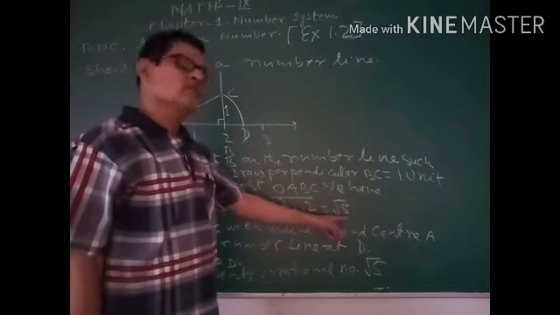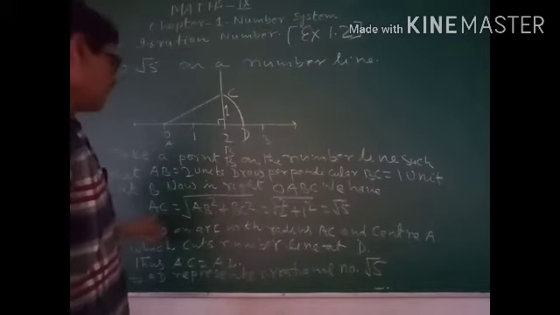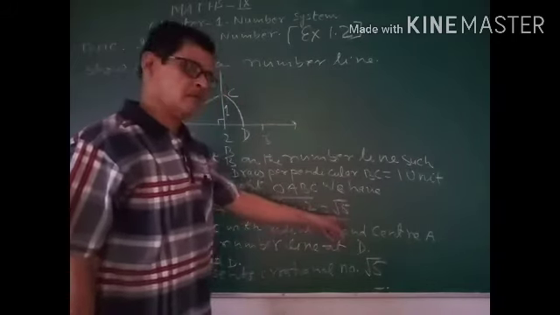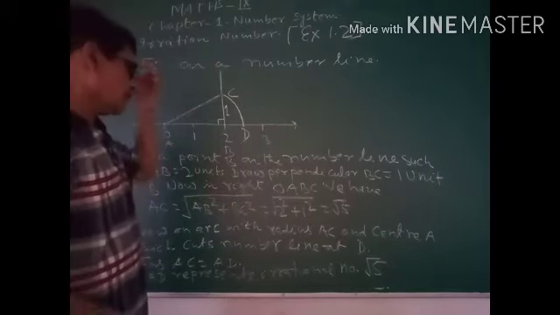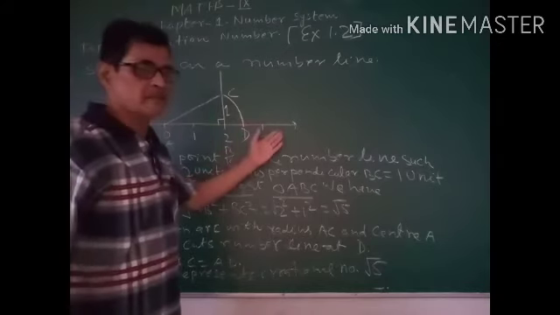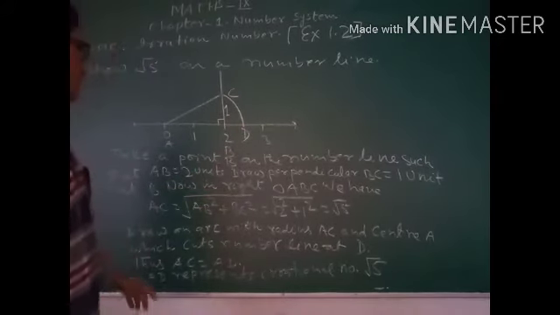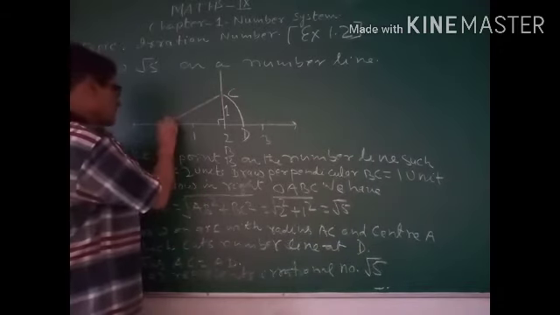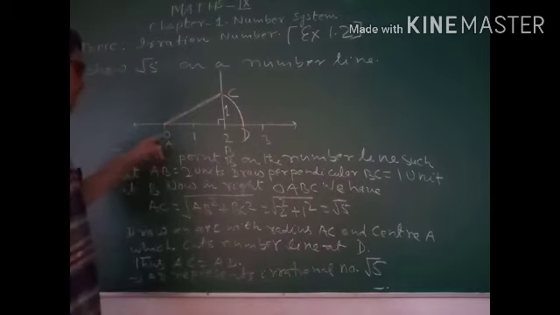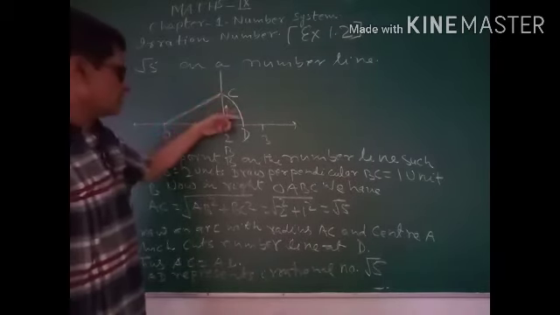You will get 5. So the value of AC in the right angle triangle is root 5. Now if you take a distance equal to AC on this number line, that will represent the irrational number root 5.